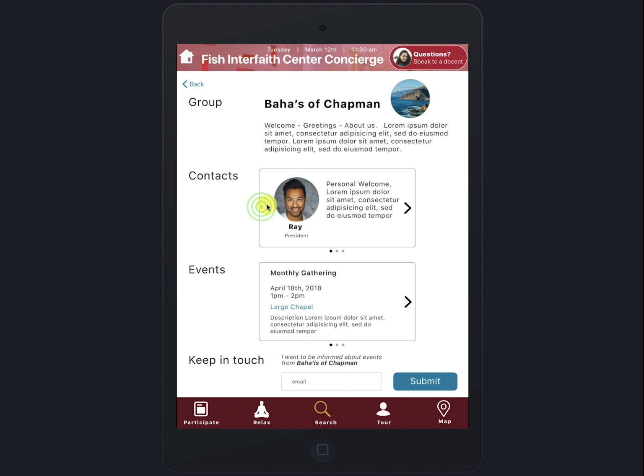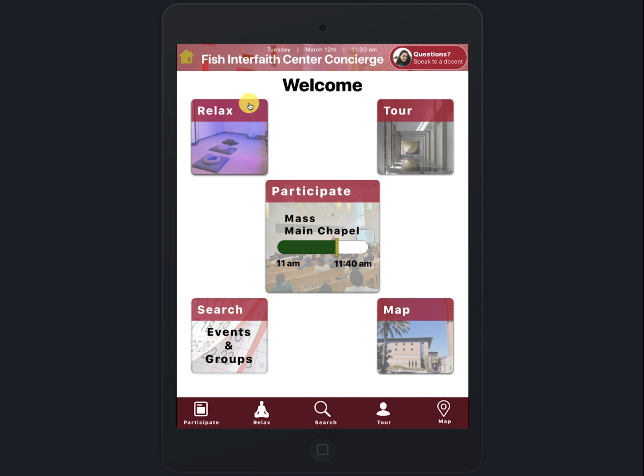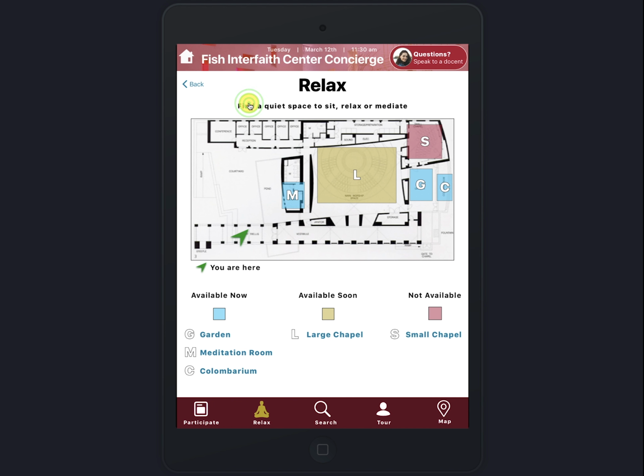The next page I want to demonstrate is the relax page. So the policy is that whenever there is no event in any of the gathering spaces, they're free for anyone just to come and sit or relax or meditate. So this page highlights the gathering spaces that are free according to the schedule. So I've color-coded the different areas to indicate what spaces are available now. So in this instance, the meditation room in the garden is available now.